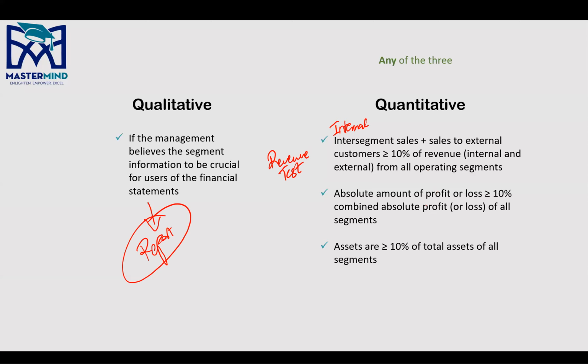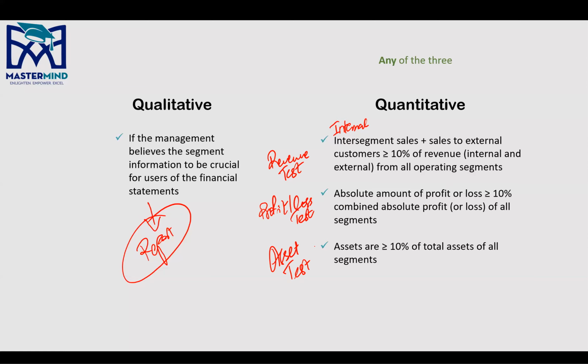Absolute amount of profit or loss is greater than or equal to 10% of the combined absolute profit or loss of all segments, right? So for example, what does absolute mean in this case? I would call this number one a profit or loss test, and the third one is the asset test, right? So you have these three tests: revenue, profit or loss, and asset, right? Let's talk about absolute. What does absolute mean?